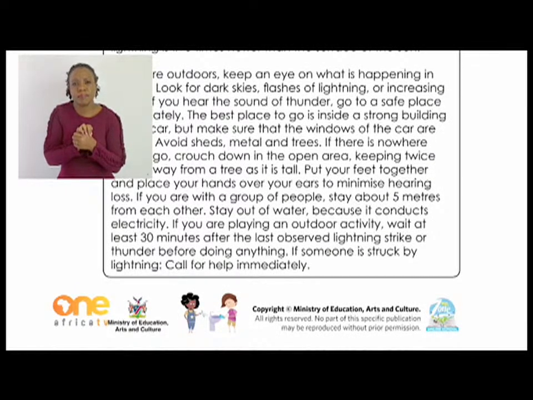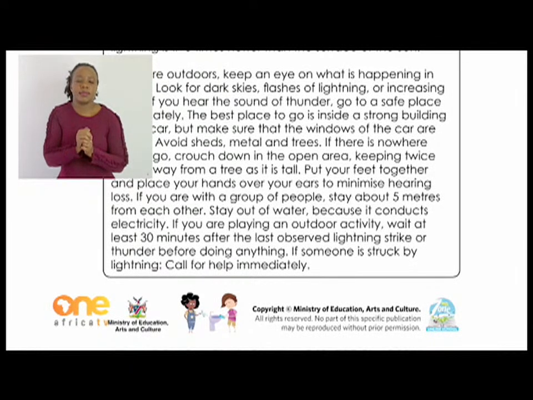Put your feet together and place your hands over your ears to minimize hearing loss. If you are with a group of people, stay about 5 meters from each other. Stay out of water because it conducts electricity.